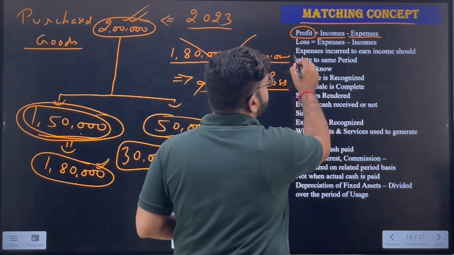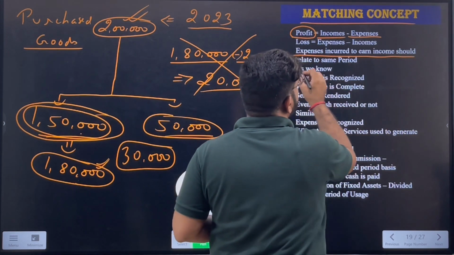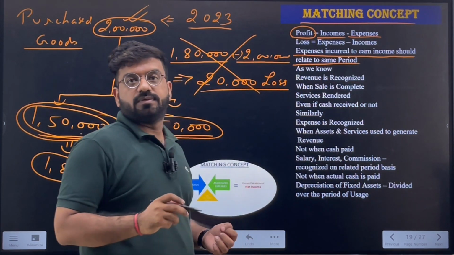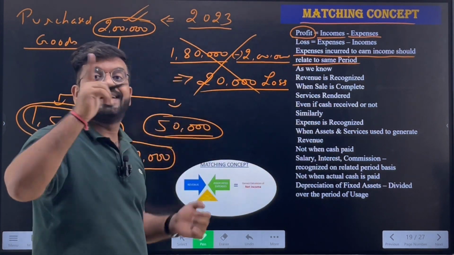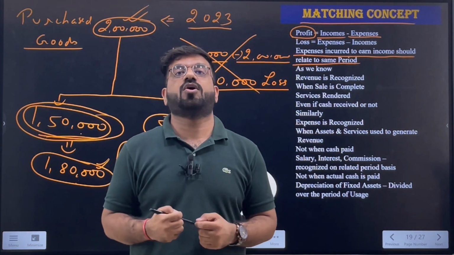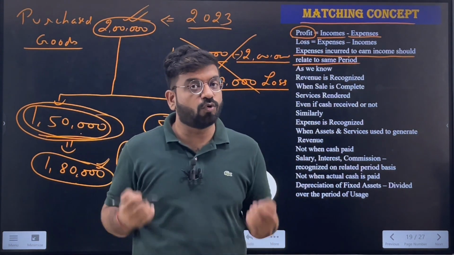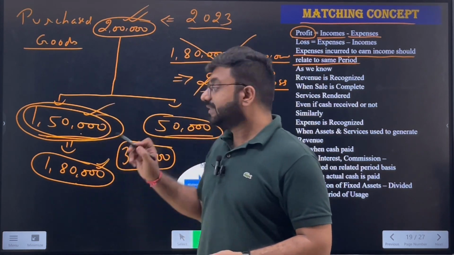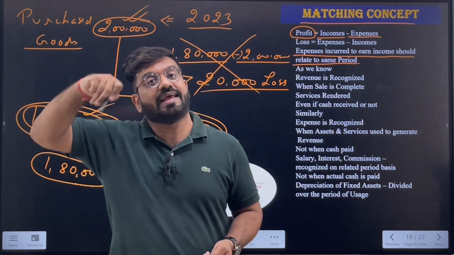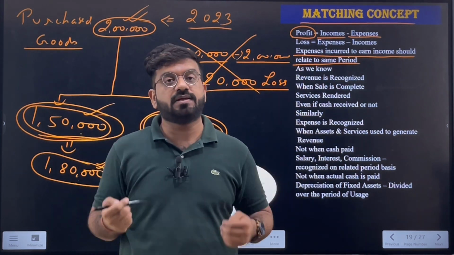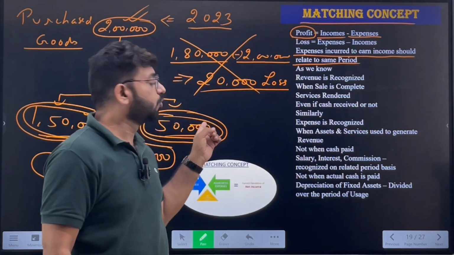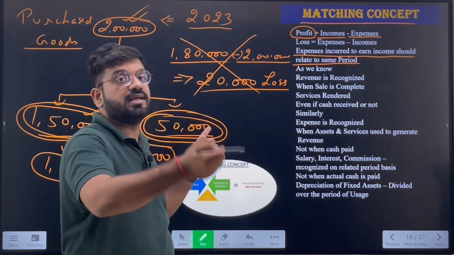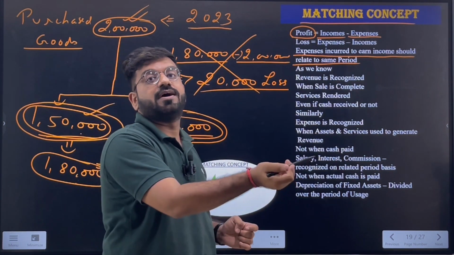It says the expenses incurred to earn income should relate to the same period. Both the expenses and the income should relate to the same period. I know this 2 lakhs is also for the same period, but did we sell all the goods or not? Obviously, we haven't. We have sold only the goods costing 1,50,000. The goods which are remaining will be sold in the next year. So that 50,000 will be recorded as an expense for the next year, because next year I will be selling these goods to the customers and earning the income out of them in the next period, not in this period. Just make it very much clear.